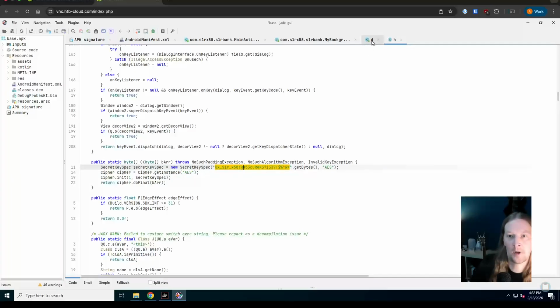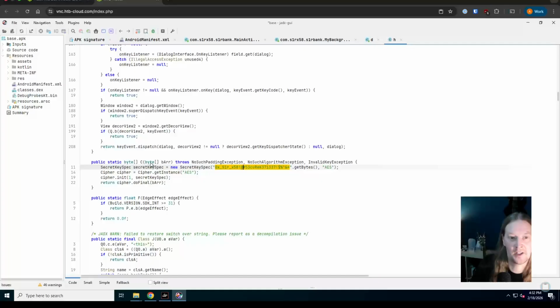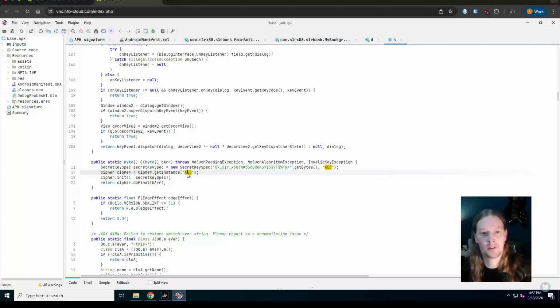So if I just go back to that previous section, the data that is inside here is just taking the raw byte data from that and passing that to C, and C is this method here, which is basically encrypting that data with AES ciphers and this key.